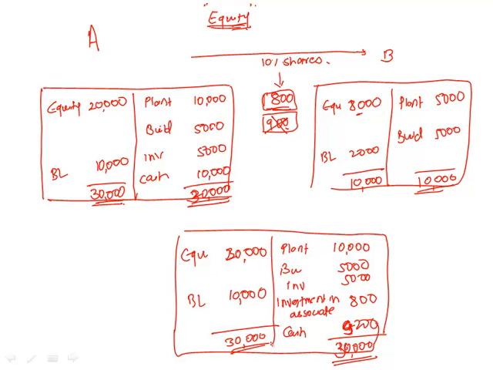Now, what if the market value of shares of this associate increased drastically? We purchased 10% at 800, and now the value of that stake has become 8,000. Even in that case, we completely ignore the market value of the share in case of investment in associates, because it is not an investment in financial assets anymore. Are you following this? We have invested into the business model of that company.